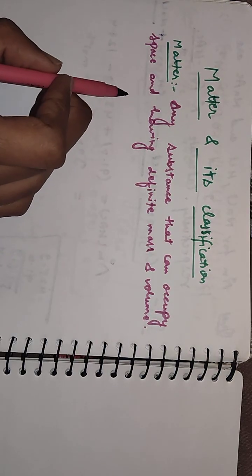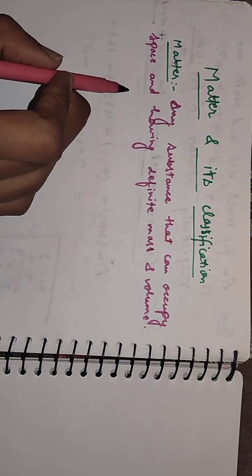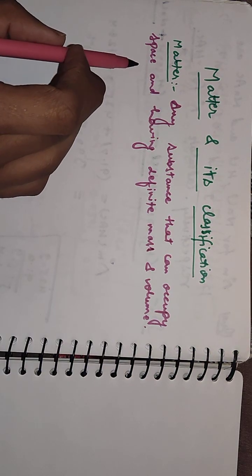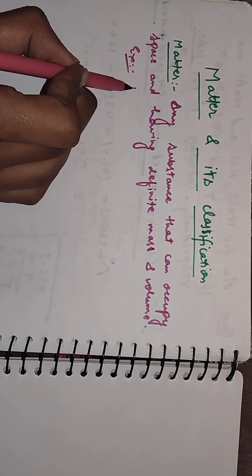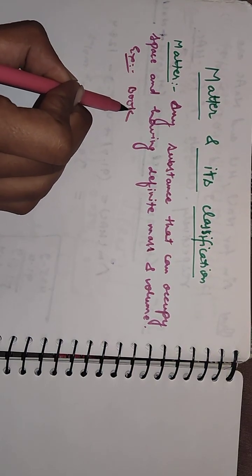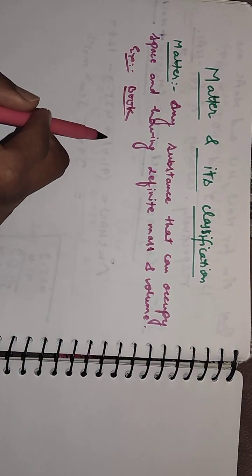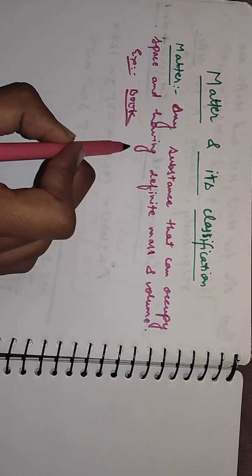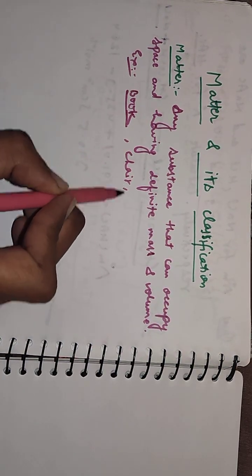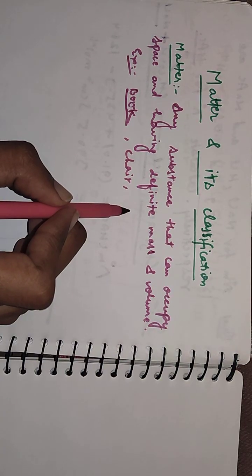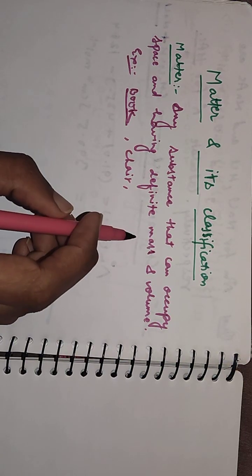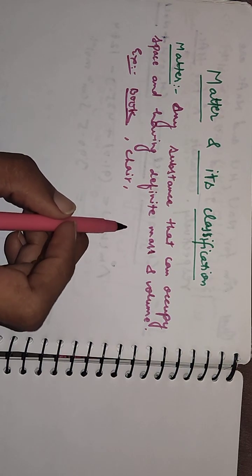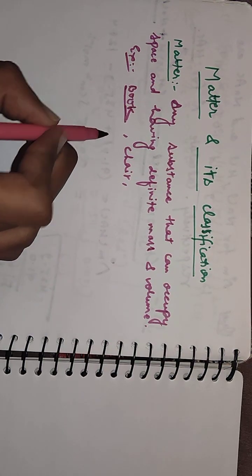For example, anything in nature, any non-living thing or living things. For example, a book has definite mass, occupies space, and has definite volume. So book, chair, all living things, even human beings are also a type of matter that has definite mass and volume, etc.